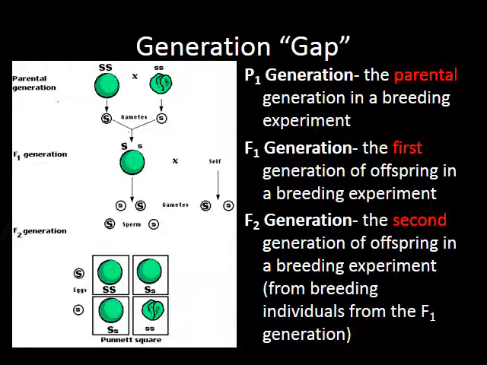When we talk about generations or genetics, there's a certain order that we denote the generations. We call the parent generation the P1 generation. That is the generation you're actually testing and crossing yourself, you're breeding yourself. The result of the P1 generation is known as the F1 generation, which is the first generation of offspring in an experiment. So if you are the parents, you have a child, that is the F1 generation. The next generation, when you breed two F1s together, is called the F2 generation. And then you just keep on going and going, F3, F4. But we don't go past the F2 generation in our class.